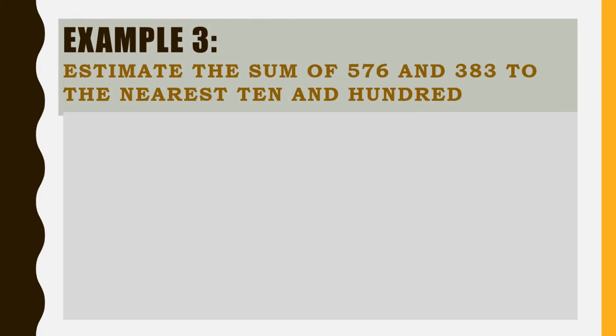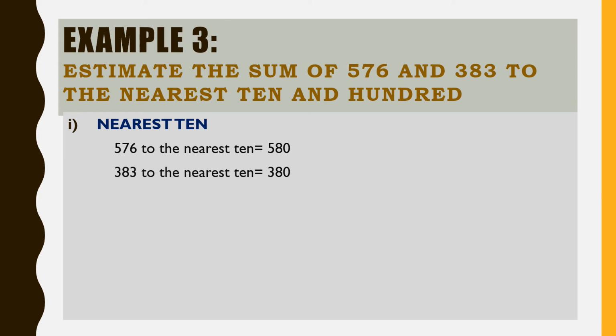Example 3. Estimate the sum of 576 and 383 to the nearest 10 and 100. So we need to find here the nearest 10 and 100. Let's begin with nearest 10. 576 to the nearest 10 equals 580. Here the ones place has 6, which is more than 5. Add 1 to the tens place and we get 580.